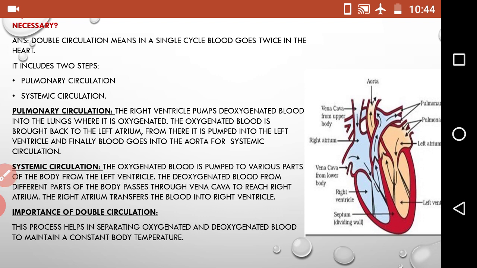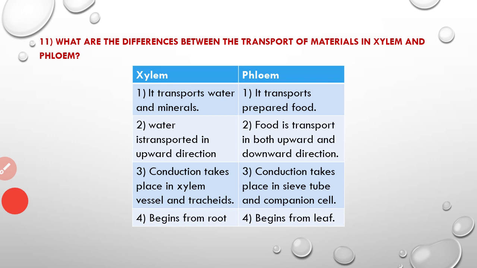Now what is the importance of this double circulation? Mainly this process helps in separating oxygenated and deoxygenated blood to maintain a constant body temperature. And also this double circulation avoids mixing of pure and impure blood.